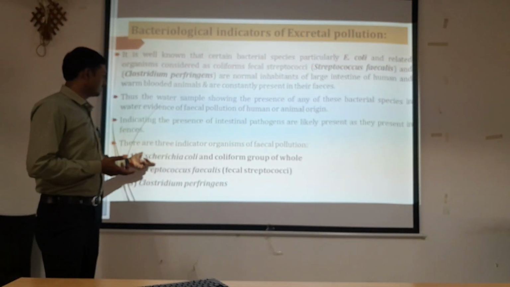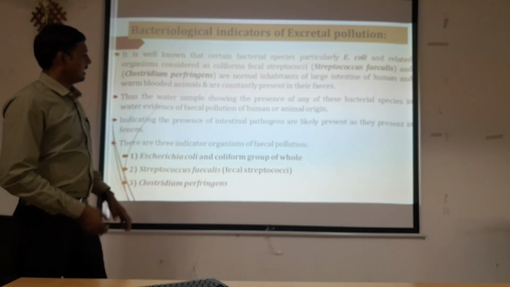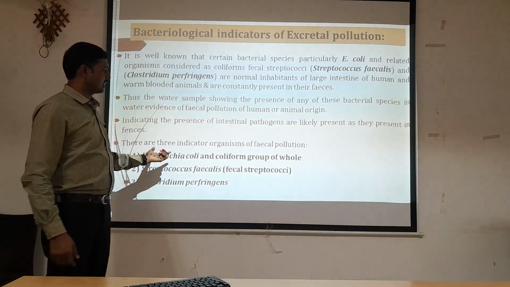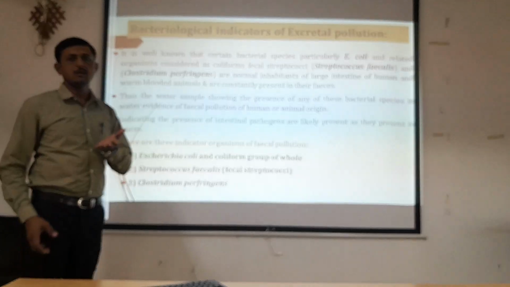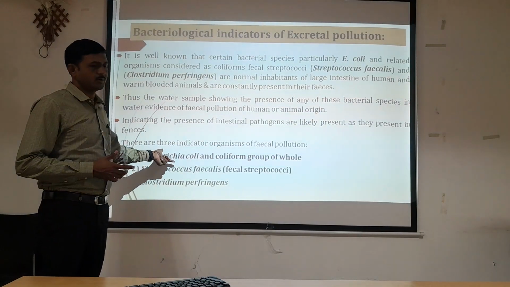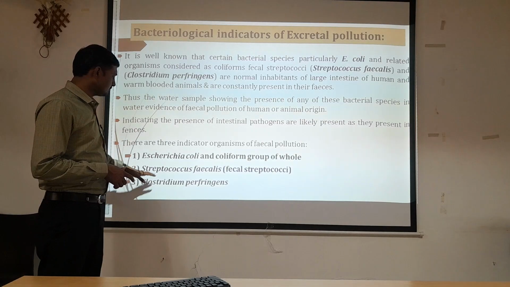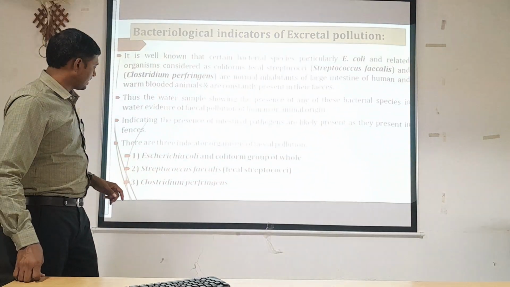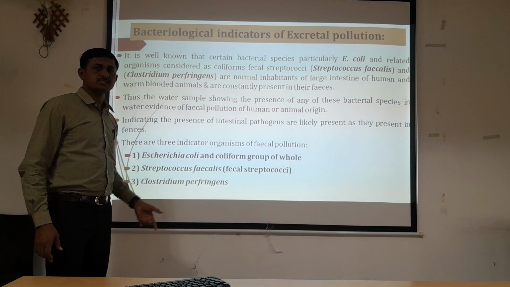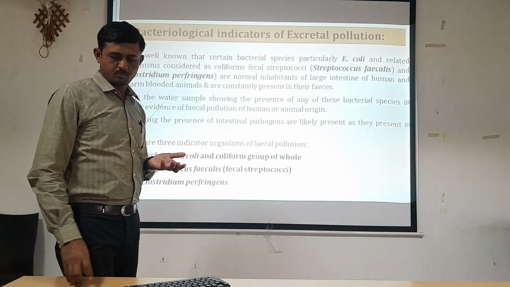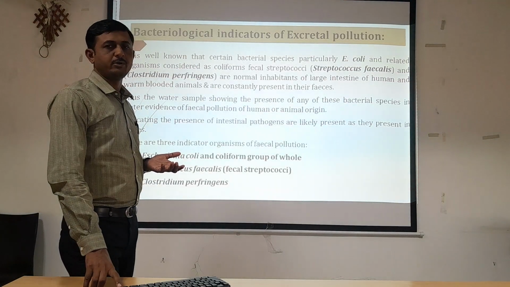These indicative organisms are Escherichia coli and the coliform group of organisms, which are present in the colon or intestine. Then Streptococcus faecalis, which is a fecal streptococci, and Clostridium perfringens. These are the indicative organisms we normally use for determining the sanitary quality of water.